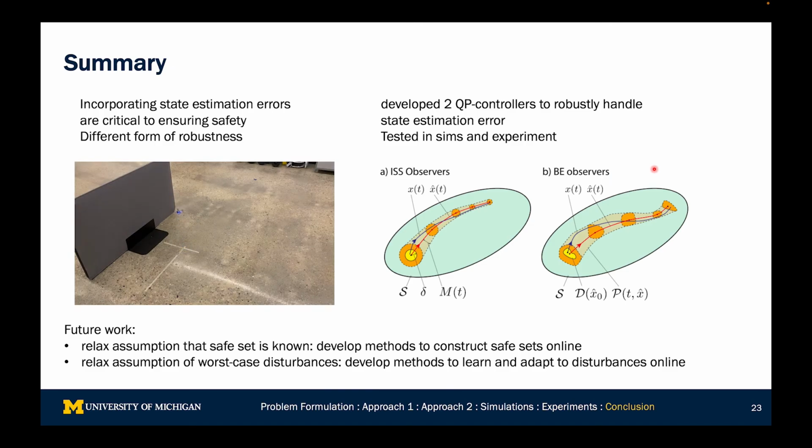In summary, we've introduced two methods to be able to robustly handle state estimation error, and we've shown that it is really important to understand the behavior and the interplay between observers and controllers while we're designing safety critical systems. There's a few different experiments that we've done and a few different simulations. In the future, we want to relax the assumption that the safe side is known. That's a key assumption that we've been using so far. And this leads us to developing methods to construct these safe sets online and to construct them in a way that is certifiable as we're implementing our controllers.